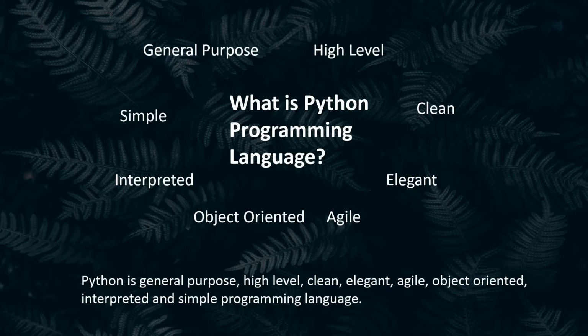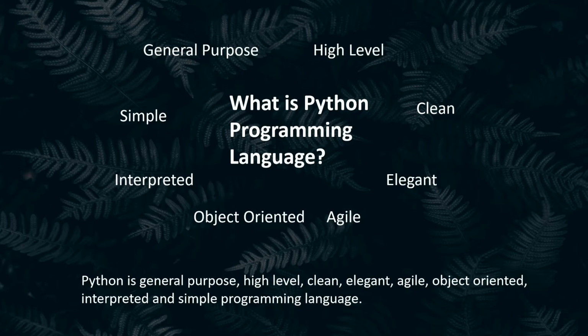The second is high level. We already saw in the previous video what is the meaning of a high level programming language, so please do check that. Then clean, and we also saw that Python is a very clean programming language. It means that it uses less code to execute bigger tasks, and the code reliability is more. Then elegant. We all know if we are using less code and increasing the productivity by typing less code, it becomes stylish. So that's why we call it elegant, it means stylish, and we are calling Python a stylish programming language.